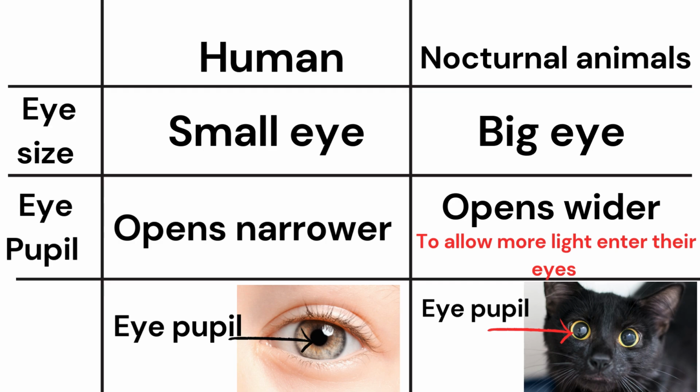So here in the human it is narrow, but in the nocturnal animal, as you see in this picture, the black circle is big, so it opens wider to allow more light to enter their eyes. So the human has small eyes, the nocturnal animal has big eyes. The eye pupil opens narrower in the human, but opens wider in the nocturnal animals, to allow more light to enter their eyes.